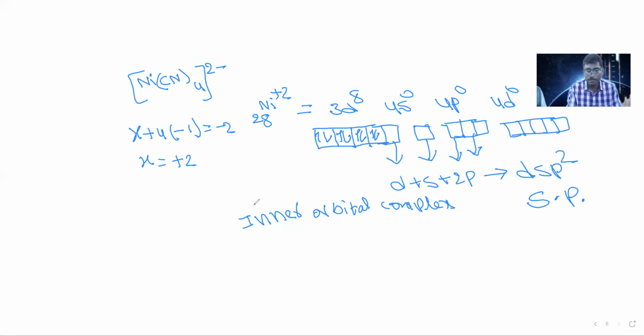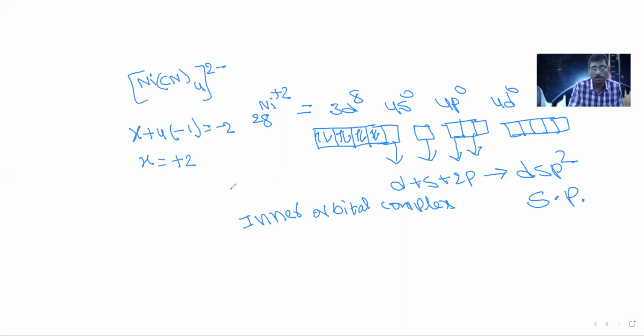So why are some complexes inner orbital and why are some outer orbital? That is not actually explained by valence bond theory. Those are the drawbacks of valence bond theory. Valence bond theory only says that in some complexes electrons are paired, in some complexes electrons are not paired. But why some are pairing and why some are not pairing, that is not explained.